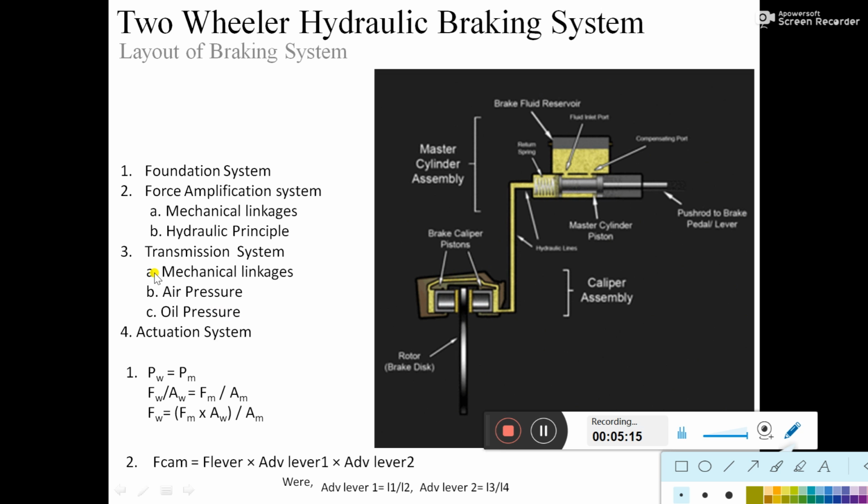So till here we have gone through all the subsystems of any braking system: foundation, force amplification, transmission, and actuation.